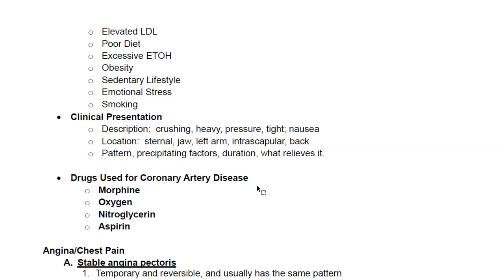So morphine really decreases the oxygen demand. It helps with the pain. And then oxygen, obviously, it provides supplemental oxygen, which may be needed, especially if we have a problem with oxygenation because of the lack of perfusion. And then you also have nitroglycerin, and nitroglycerin actually causes vasodilation, so it opens the vessels, allowing for more blood to flow in the heart muscles. And then aspirin prevents platelets from sticking together, so it prevents clots from forming, or if there's already an existing clot, it prevents it from getting larger.